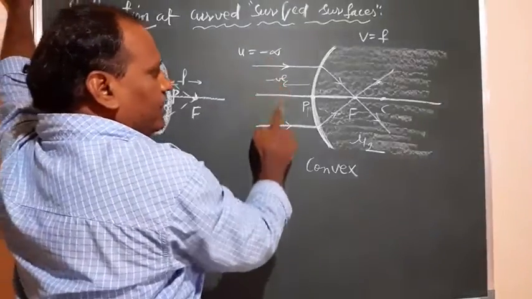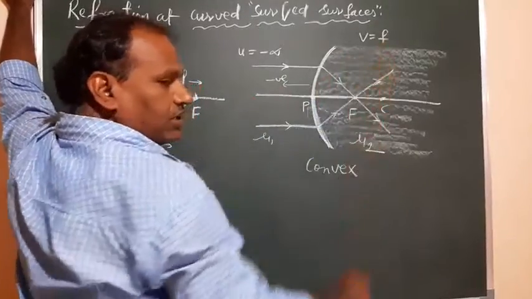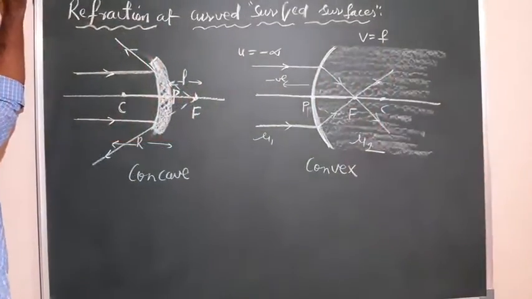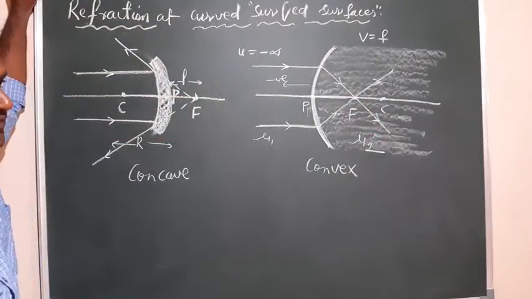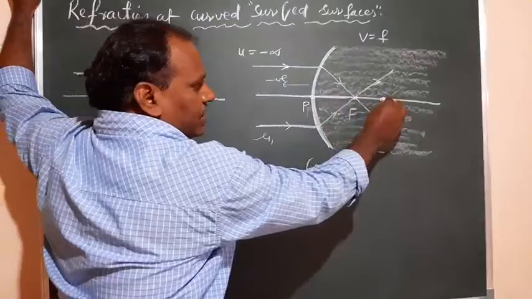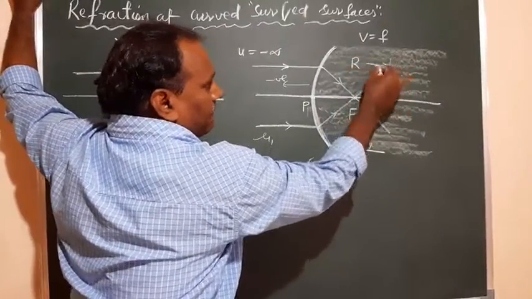So this is what you can observe. The object is at infinity, you get the image at the focus, and at what distance? At the focal length of that curved surface itself. Now the relation between the pole and C, the center of curvature, is the radius of curvature, capital R.